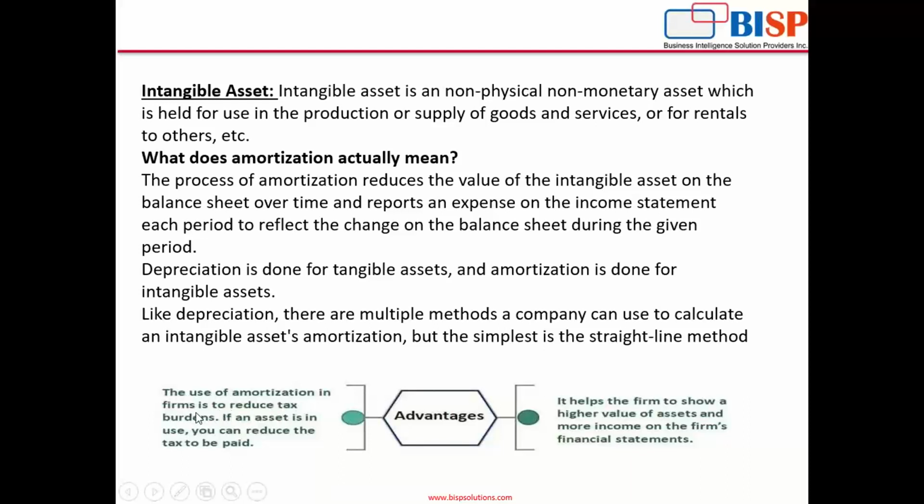The use of amortization in a firm is to reduce the tax burden. If an asset is in use, you can reduce the tax to be paid. That means amortization cost is charged in the P&L account. Okay, and ultimately, if it is charged in the P&L account, it will reduce the profit.